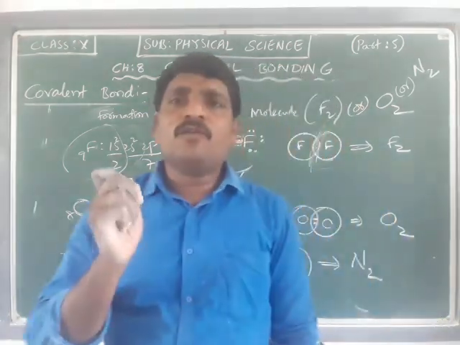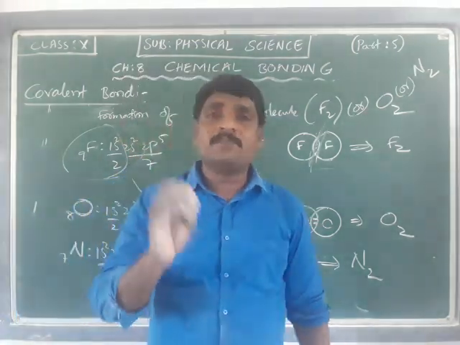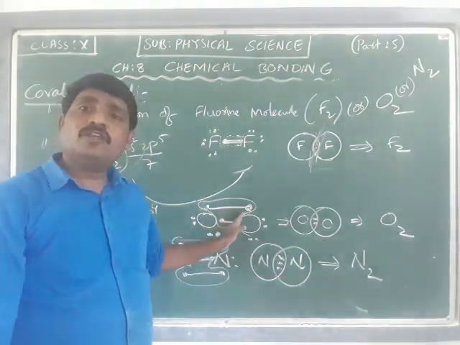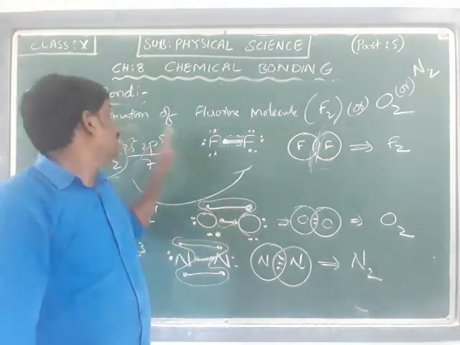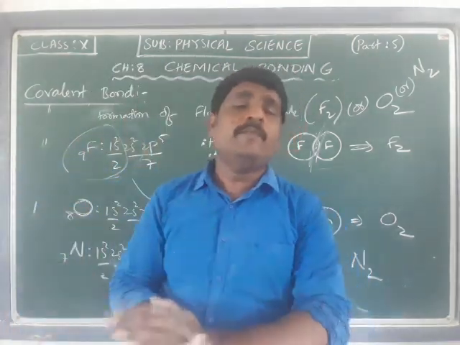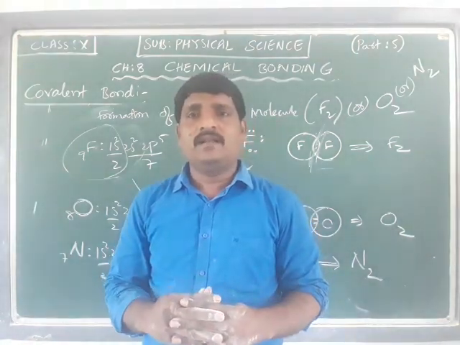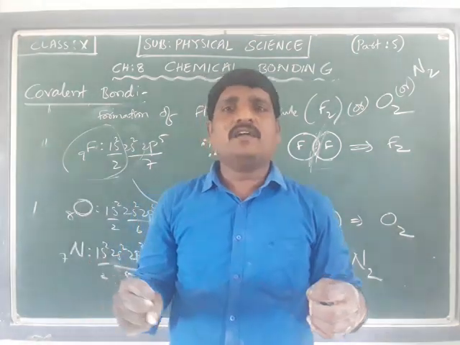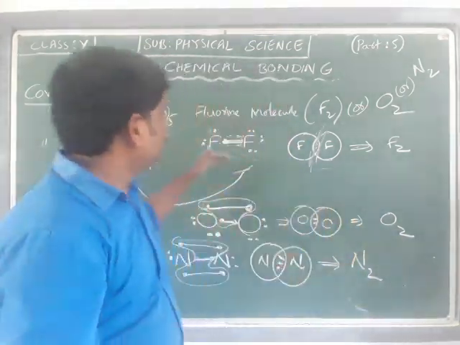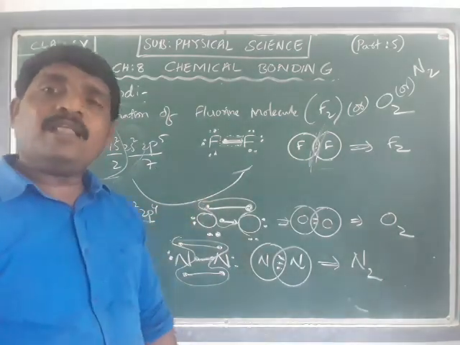So if you recap, the covalent bond exists, or a bond comes into existence, by the mutual sharing of electrons. The concept is mutual sharing of electrons. That mutually shared electron belongs to the two atoms which are sharing it, and they possess the octet in the outermost shell. That sharing of electrons is responsible for having a bond and forming the molecules. Okay, this explanation is about the sharing of electrons to form molecules between similar atoms.